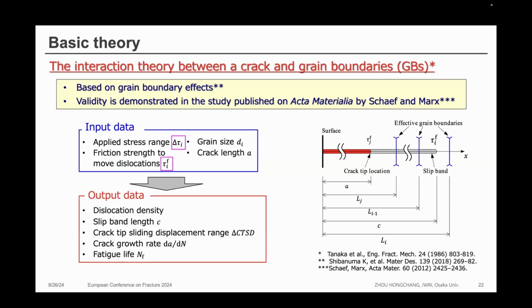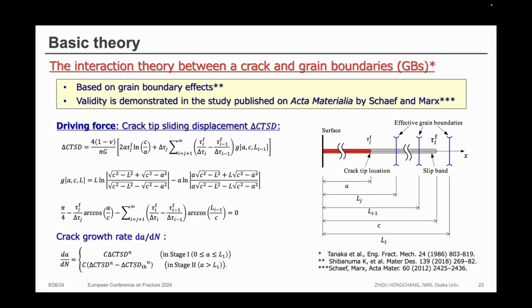The input data of this model are the applied stress range, grain size, the friction strength to move dislocation, and the crack length. The output data include the dislocation density, the slip band length C, and the crack tip sliding displacement range, CTSD. By using that CTSD, according to this equation, we can calculate the crack growth rate, da/dN, in this form.